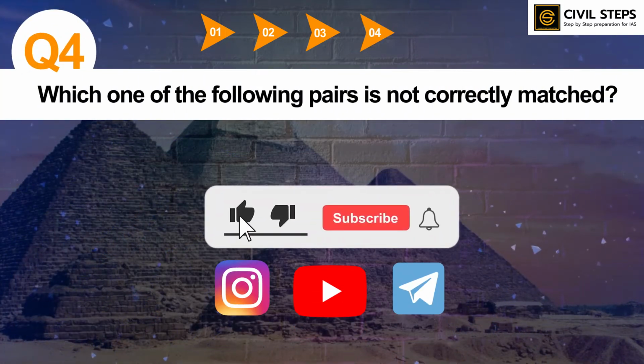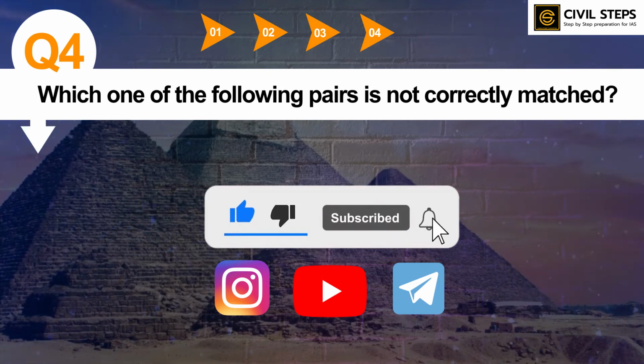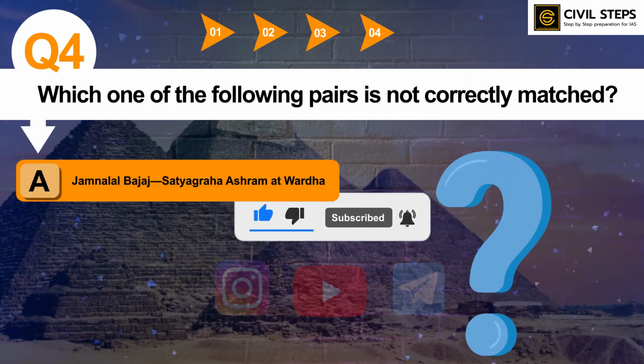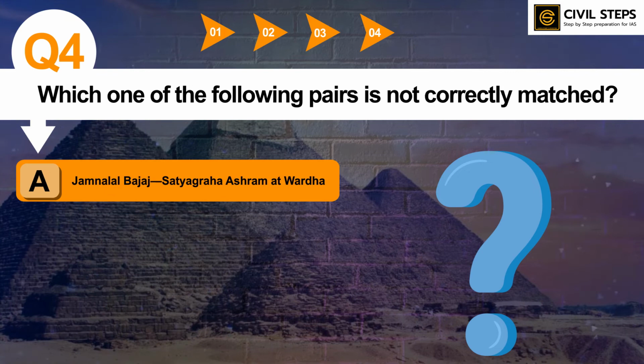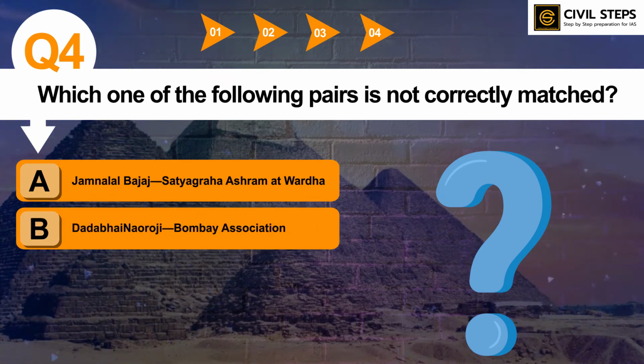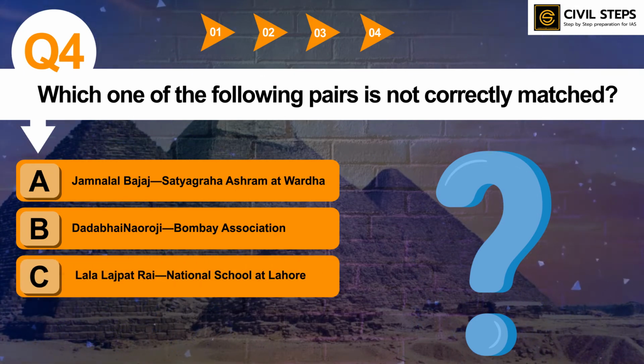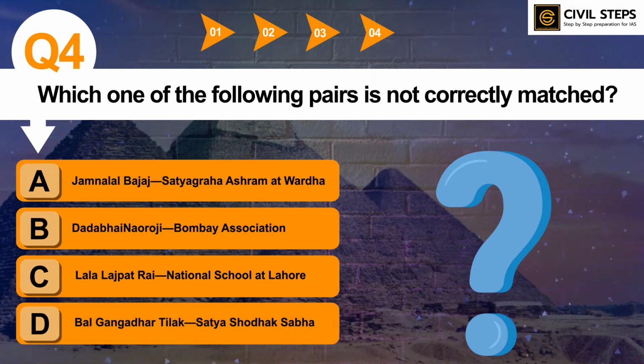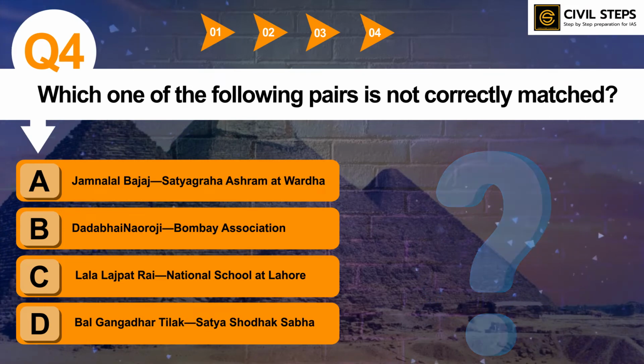Which one of the following pairs is not correctly matched? Option A, Jamnalal Bajaj, Satyagraha Ashram at Wardha. Option B, Dadabhai Naoroji is associated with Bombay Association. Option C, Lala Lajpat Rai is associated with National School at Lahore. And option D, Bal Gangadhar Tilak with Satya Shodhak Sabha. You can write your answer in the comment section. So the answer of this question is option D.